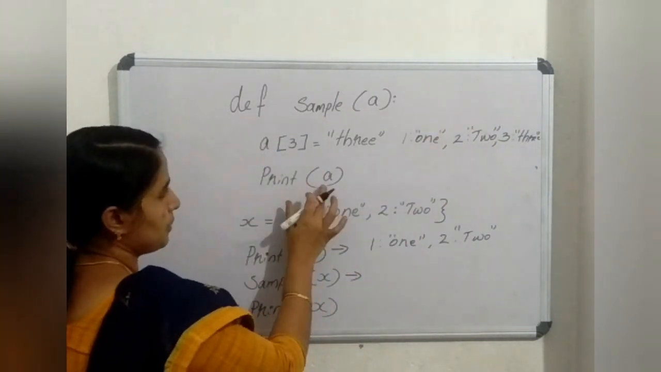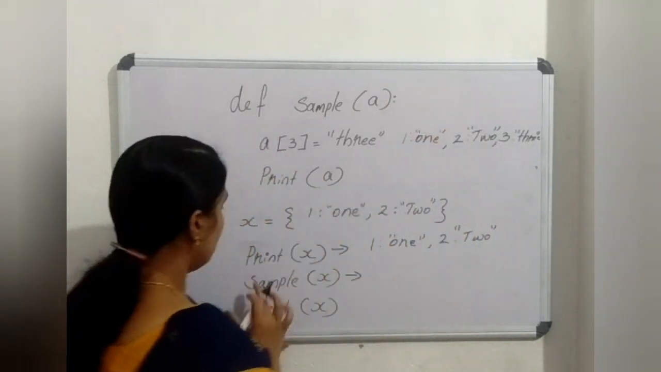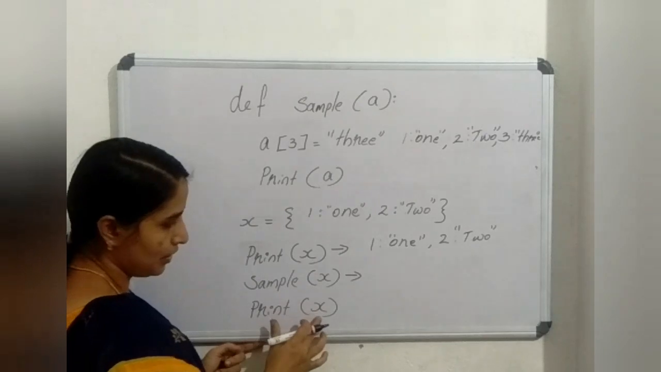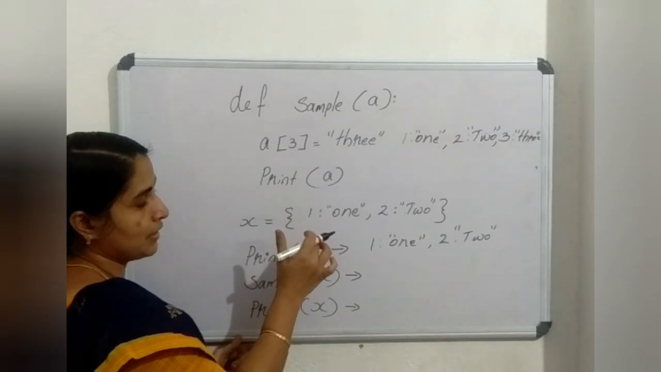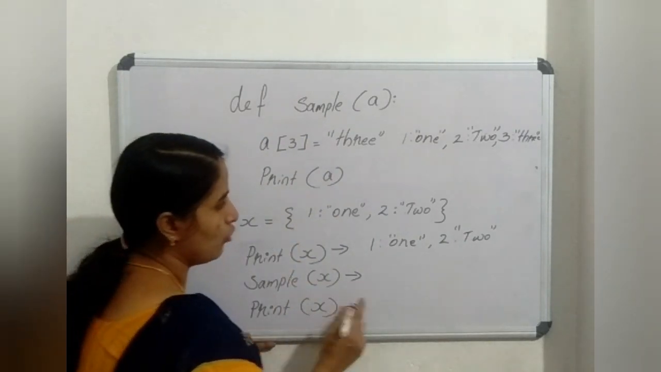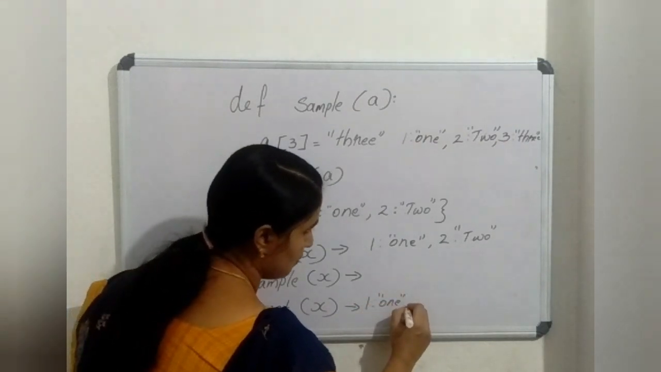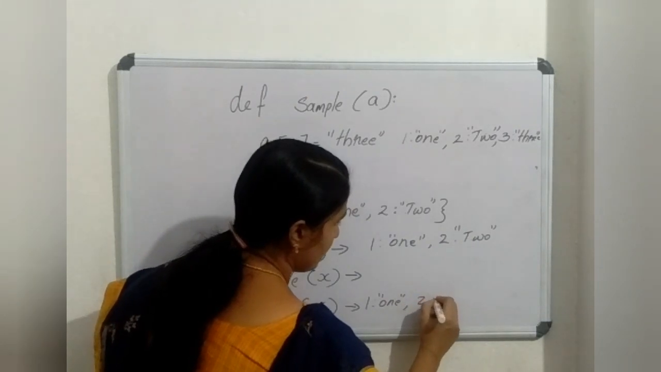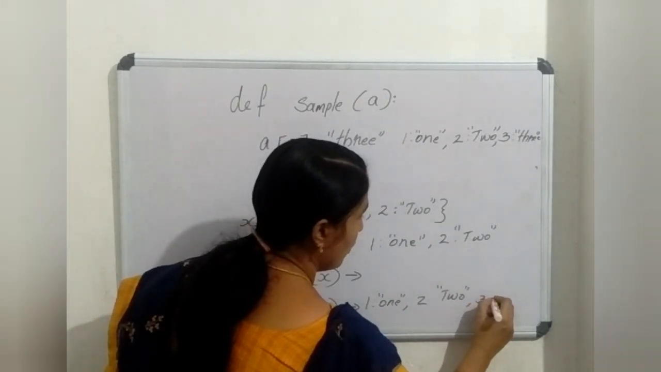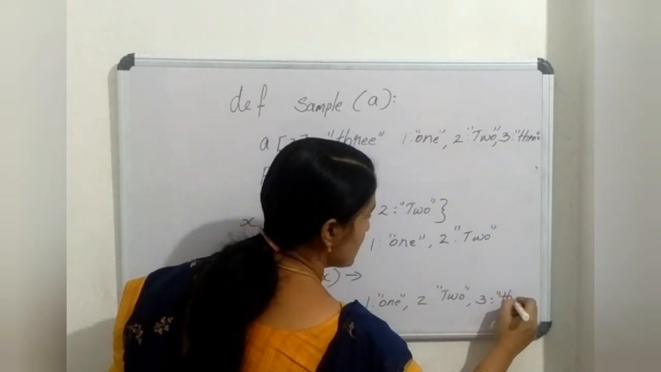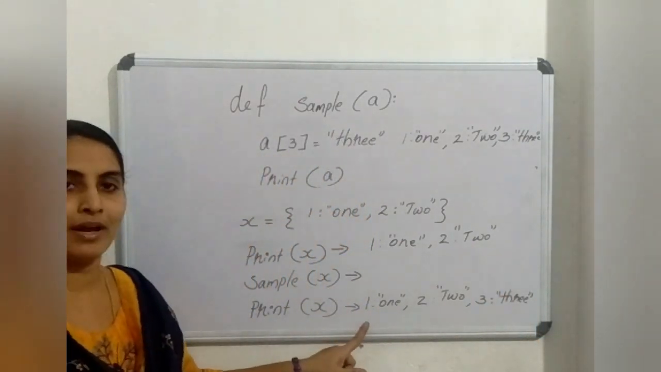Okay. Then next it prints A. So it will print 1, 2, 3. Next statement is print x. After calling the function I am printing x. This is a mutable data type. So the changes are reflected back. So the output will be 1:1, that is part of the original dictionary. And next is 2:2. And the third element also will come because dictionaries are mutable. The changes will be reflected back in the main.